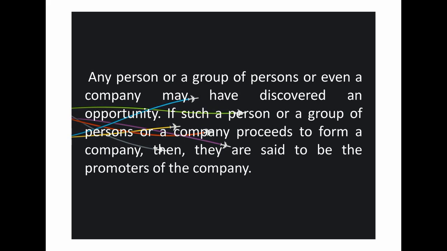So if such a person or a group of persons or a company proceeds to form a company, then they are said to be the promoters of the company. Here it is an idea, an idea which is discovered by a person.